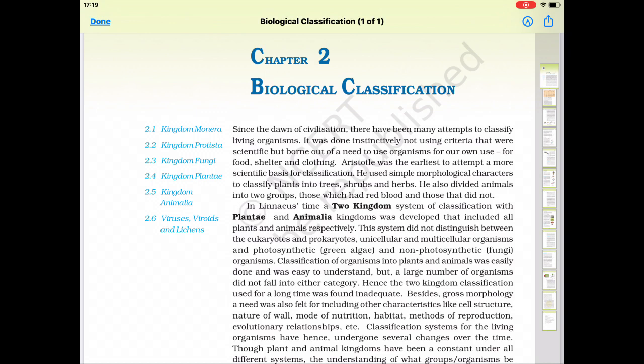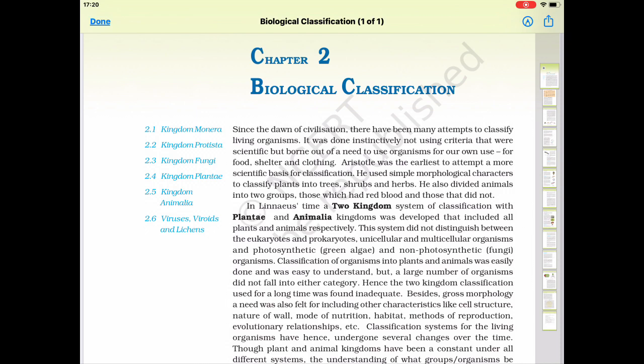Now, the first chapter is the living world. The CBSE has deleted some part from this chapter. So now only what is left is what is living and diversity in the living world, that you have already studied in class ninth. Taxonomical categories and taxonomical aids are deleted. So only the first two pages you have to read. That is the general introduction part. Read that part. If any doubt, you can ask me on my personal number.